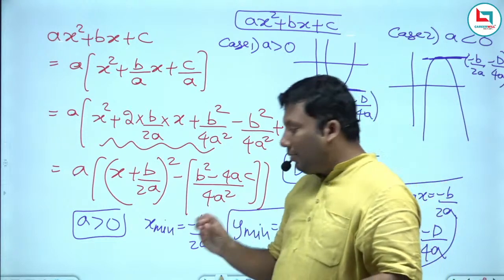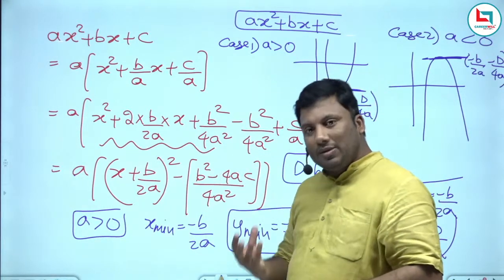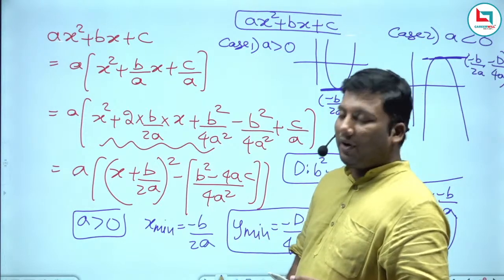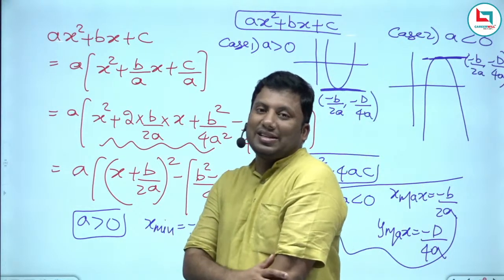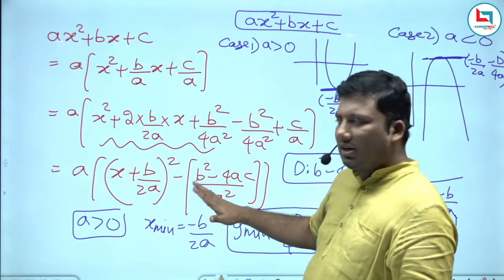When will I get a minimum value? When a is greater than 0. When will I get a maximum value? I will get it when a is less than 0. Very, very important fundamentals. I hope the fundamentals are clear.